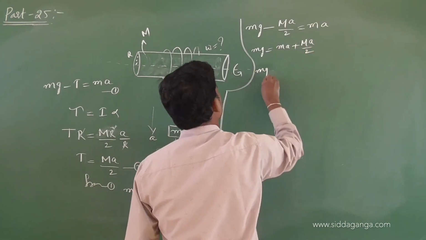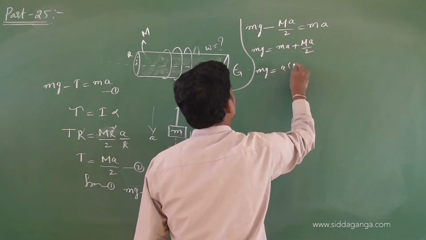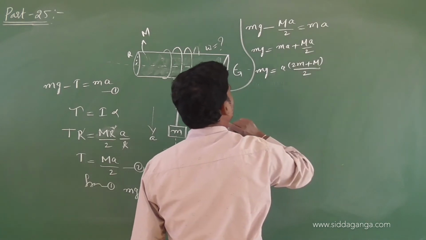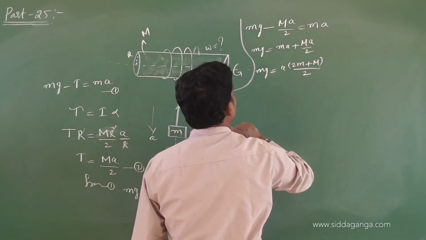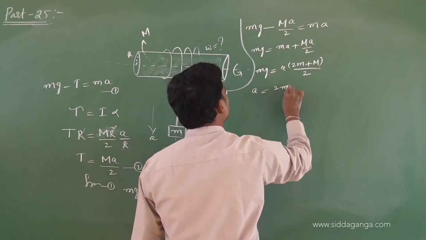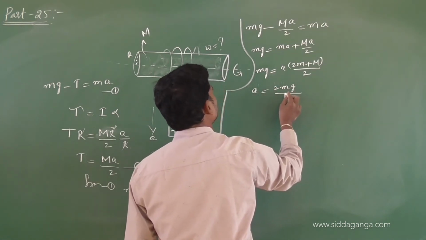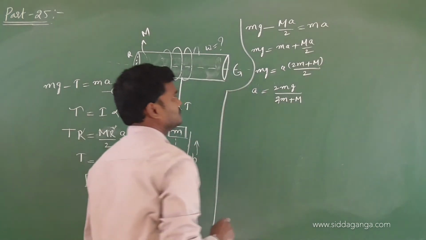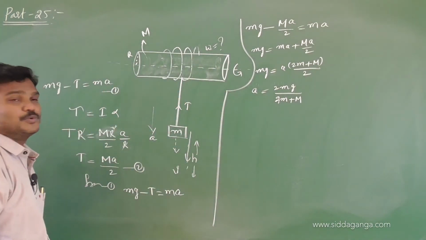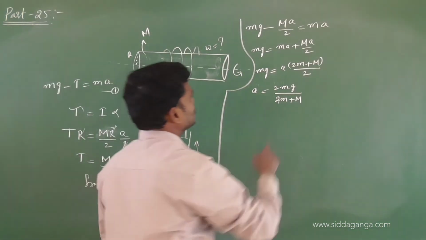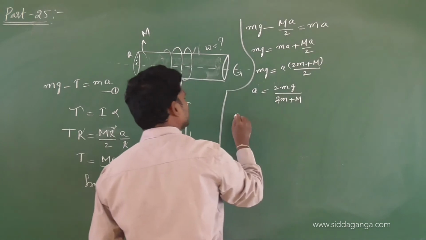So mg is equal to a into (2 small m plus capital M) by 2. What is a now? 2mg by 2m plus capital M. So I am getting acceleration as 2mg by (2m plus M).